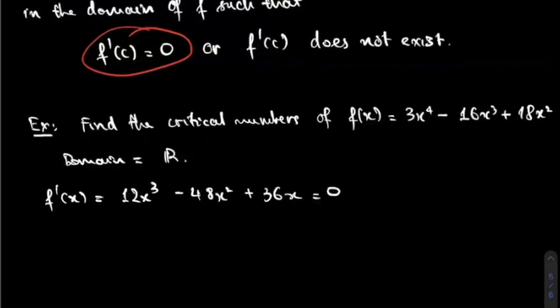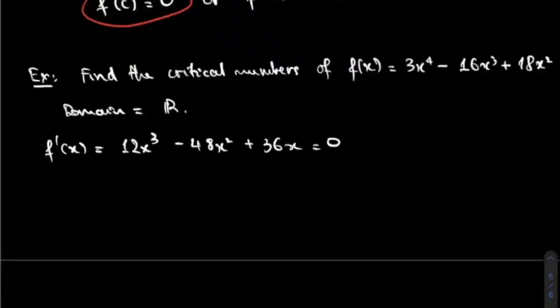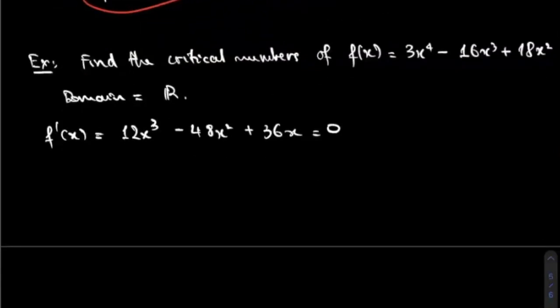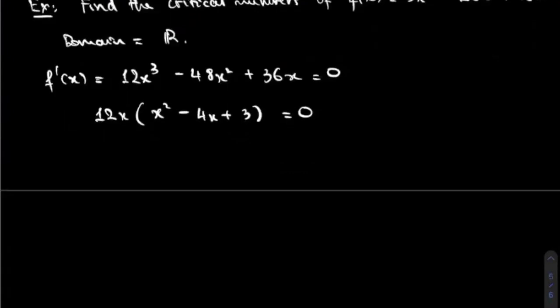And let's try to solve for x in this case. So this is a cubic function, but we can factor this. x is the common factor, and 12 is also a common factor. So you have 12x times (x squared minus 4x plus 3) equal to 0. You can factor the quadratic expression inside the parentheses. You have 12x times (x minus 3) times (x minus 1) equal to 0.